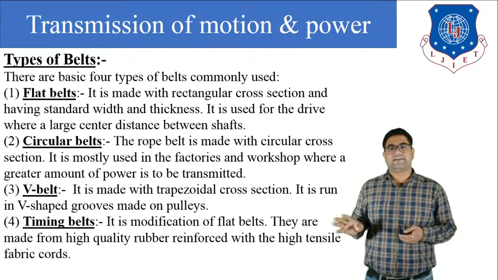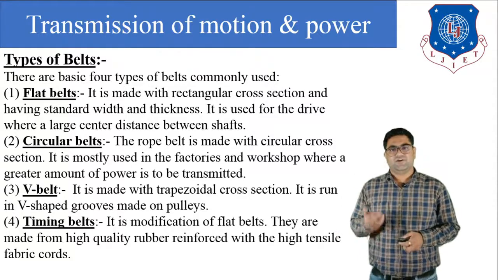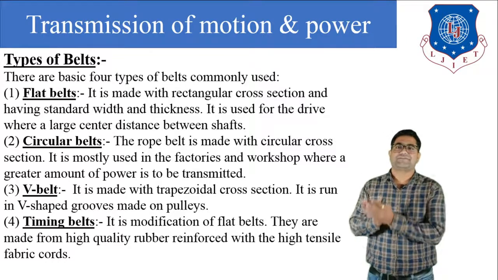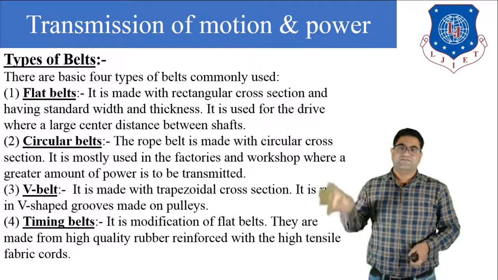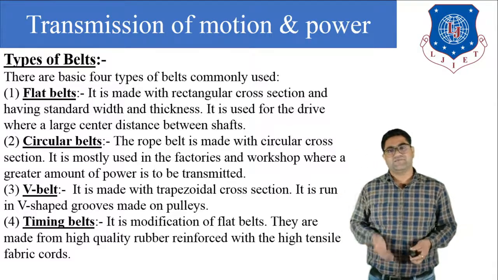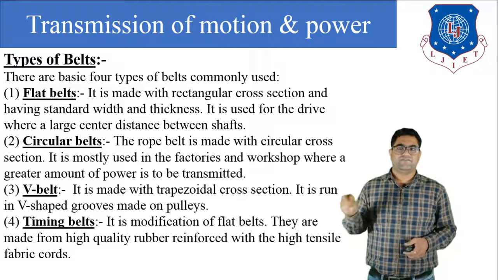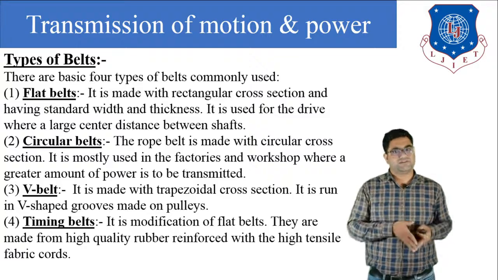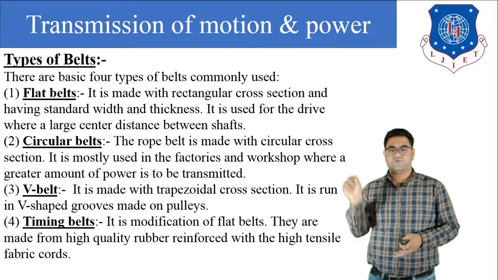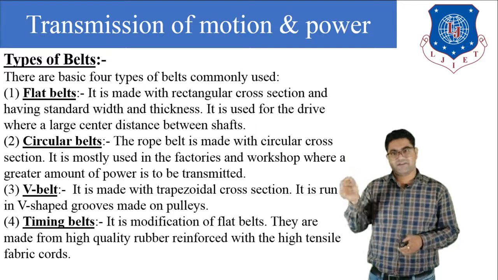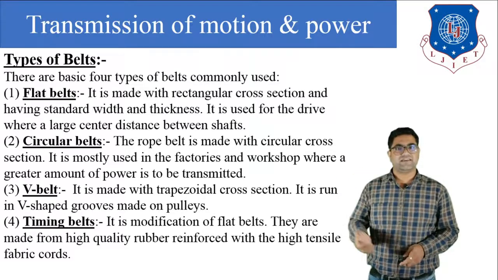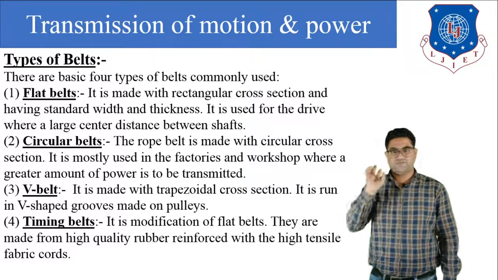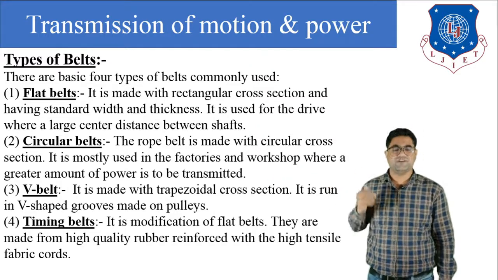Now the second type of belt is the circular belt. The cross section of the belt is circular. Generally, this type of circular belt is used in industry where large power transmission is required. The third type of belt is the V belt. Generally, this V belt is made with a trapezoidal cross section. It runs in V-shaped groove pulleys. The friction between the belt and pulley is very high in the case of the V belt, so we have to use the V belt in a V-shaped pulley.